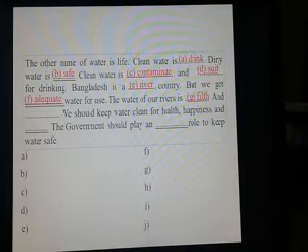For G filth. For H poison. For I long. And for J it is act. Now students, you have to add suffix or prefix or both with the red words.